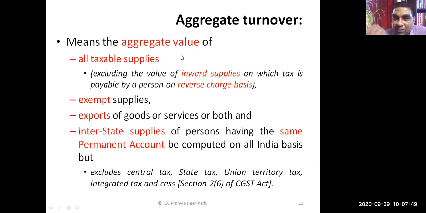RCM concept we have discussed earlier, is it not? Can you tell me what is the concept of RCM? Mrudula, can you tell me the RCM concept broadly? What is RCM? Reverse charge mechanism, what is that concept?